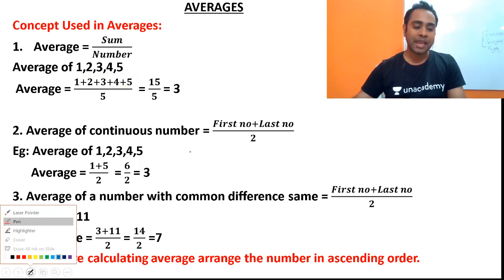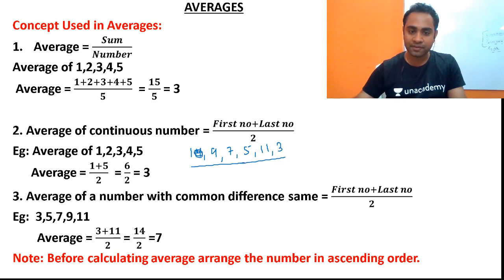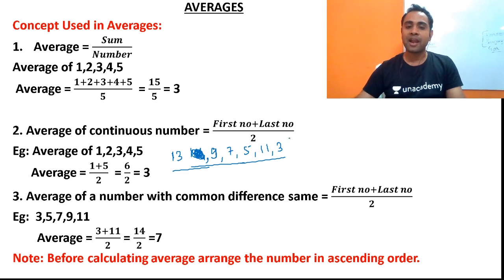Now suppose I ask you to calculate the average of 14, 9, 7, 5, 11 and 3. So instead of 14 we will put 13. Okay, now if I ask you to calculate the average of 13, 9, 7, 5, 11 and 3. Now friends, here you have to use a little bit of mind.